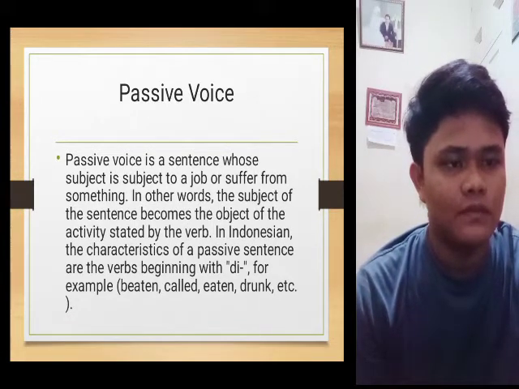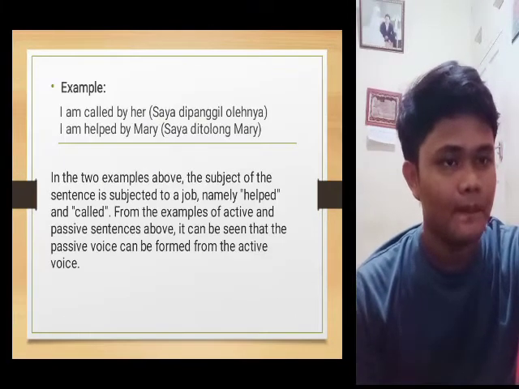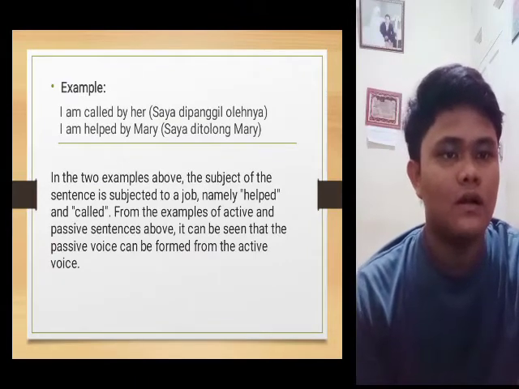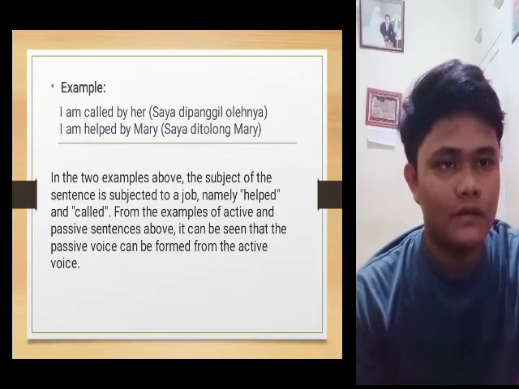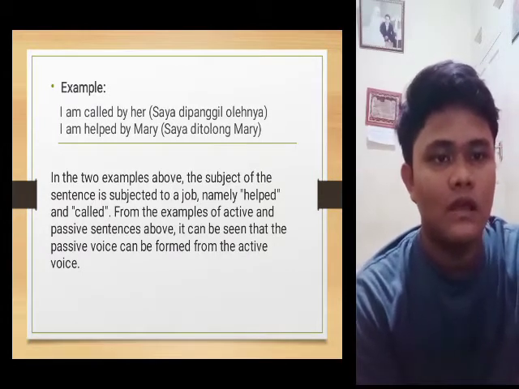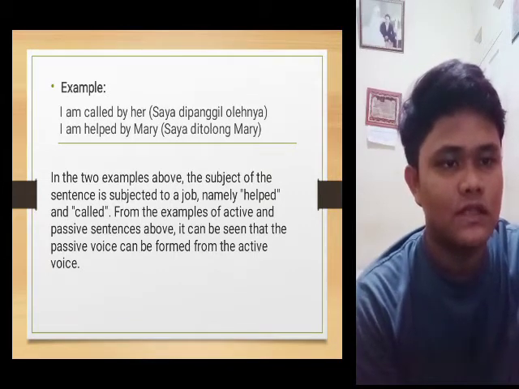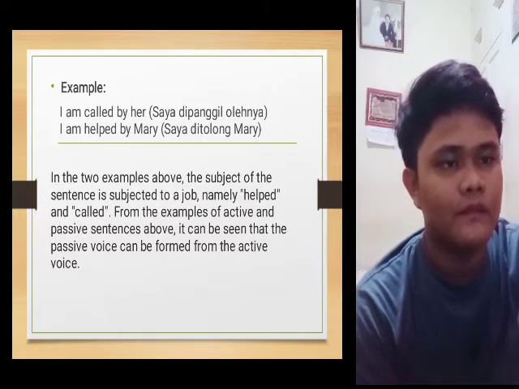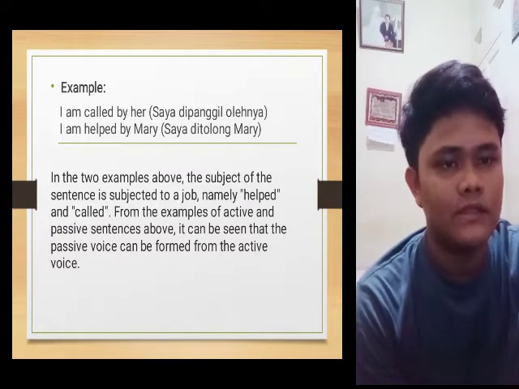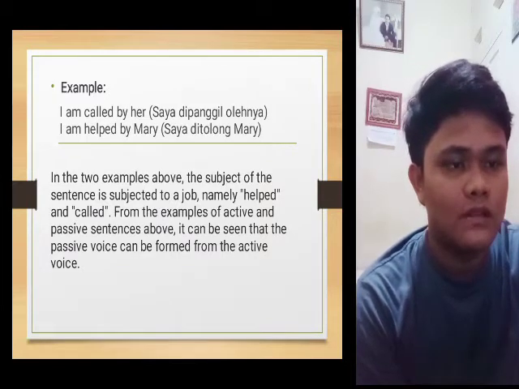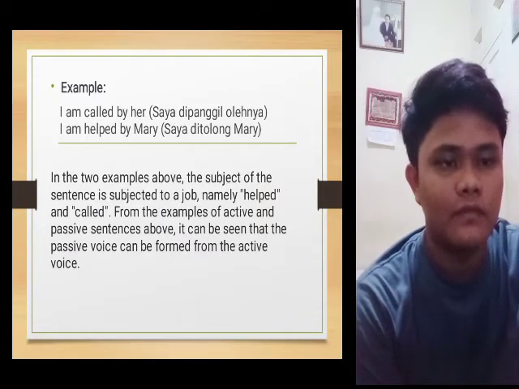For example, eaten, called, drunk. Example: I am called by her. I am helped by Mary. In the two examples above, the subject of the sentences is subject to a job, namely helped and called. From the example of active and passive sentences above, it can be seen that the passive voice can be formed from the active voice.